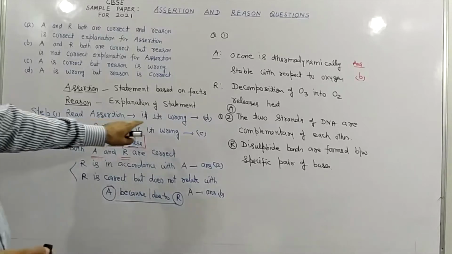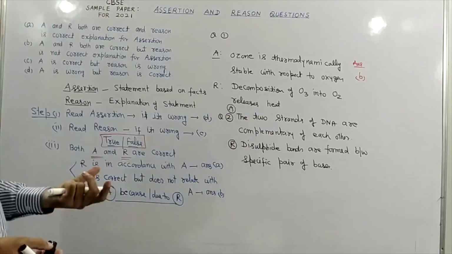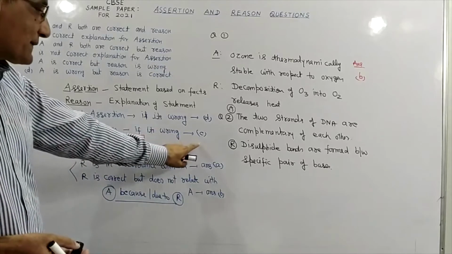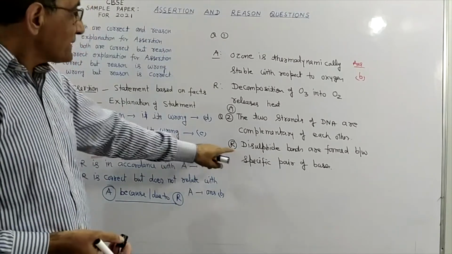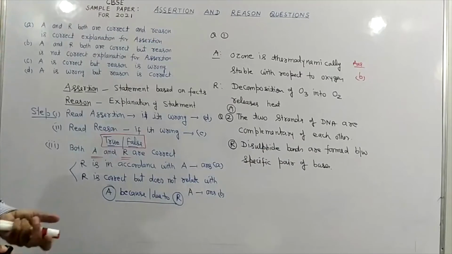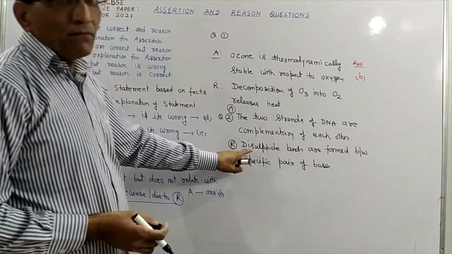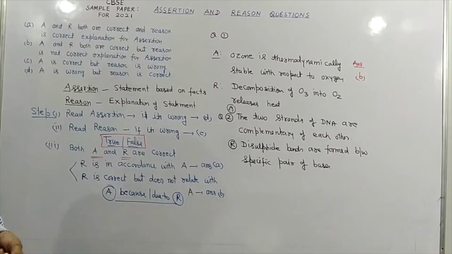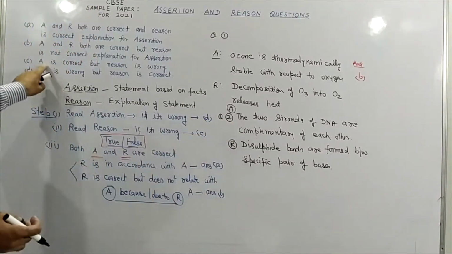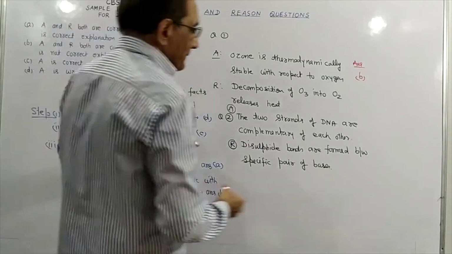Read assertion. If it's wrong, then answer D. The two strands of DNA are complementary to each other. It's a correct statement. Now read reason. If it's wrong, then answer C. What explanation is given here? That disulfide bonds are formed between a specific pair of bases. It's wrong, students. In specific pair of bases, we don't have disulfide bonds. We have hydrogen bonds. It means our assertion is correct, but reason is wrong. Assertion is correct, but reason is wrong. Then we have to mark answer as C.